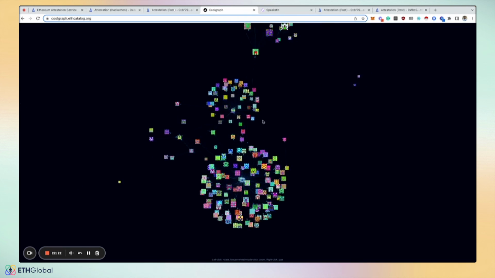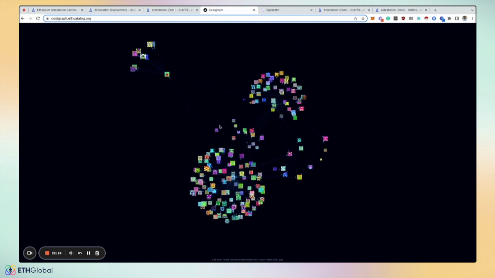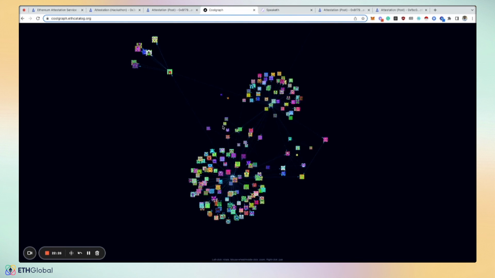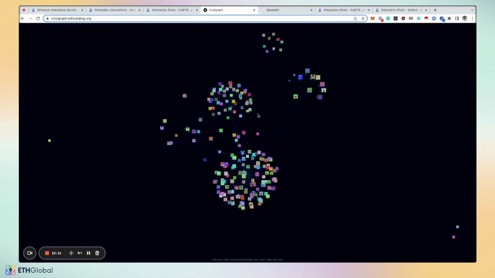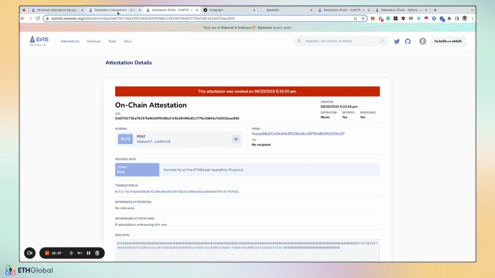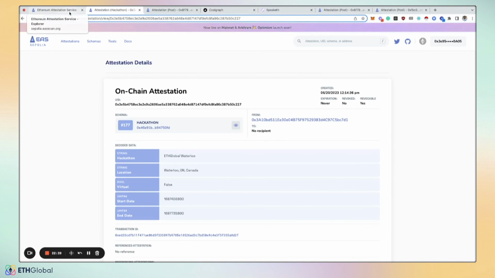Now this is kind of a meme example, but over time, as more and more attestations are created, you can start to see how people are clustered together, and you can determine how you trust that cluster or information related to your use case. So a lot of pretty amazing tools that you can leverage just even with EAS, the Explorer.